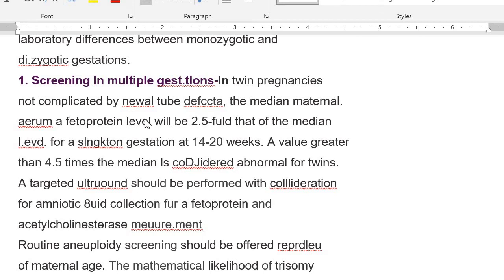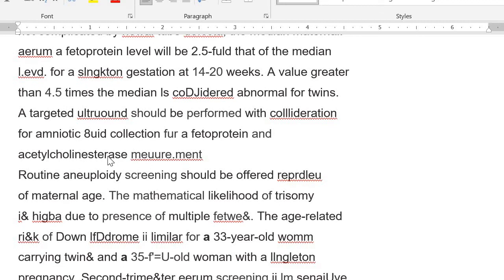The incidence of neural tube defects is going to be higher, like 2.5 times higher, in multiple pregnancy. So we need to check them at 14 to 20 weeks. We will check the level of alpha fetoprotein. If the level is more than 4.5 times the median, then we have to do further testing. Look for alpha fetoprotein for neural tube defects.